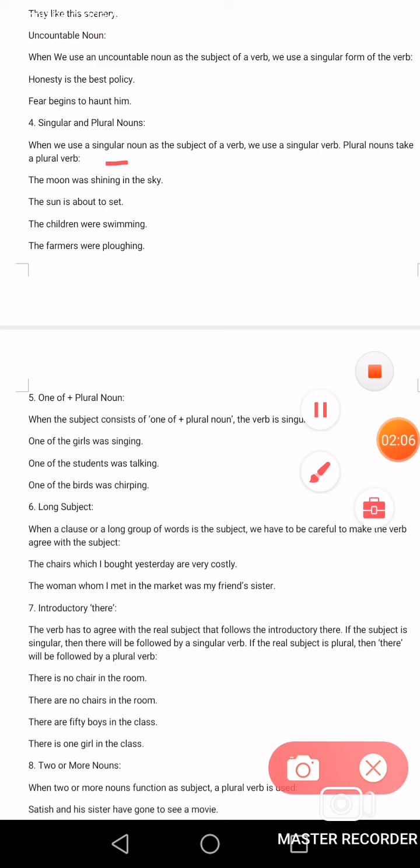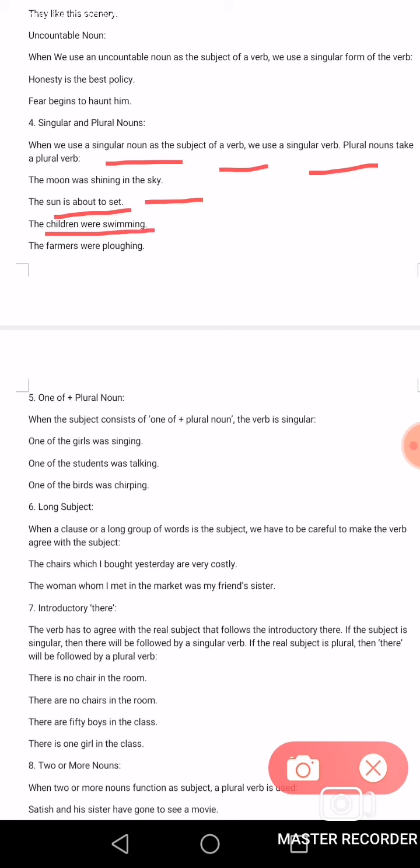When we use a singular noun as the subject of a verb, we use a singular verb. Plural nouns take a plural verb. For example, the moon was shining in the sky. The sun is about to set. The children were swimming. The farmers were plowing. Here it is clear, when we use singular noun as the subject of a verb, we use a singular verb. If plural noun takes place, then plural verb we will use.